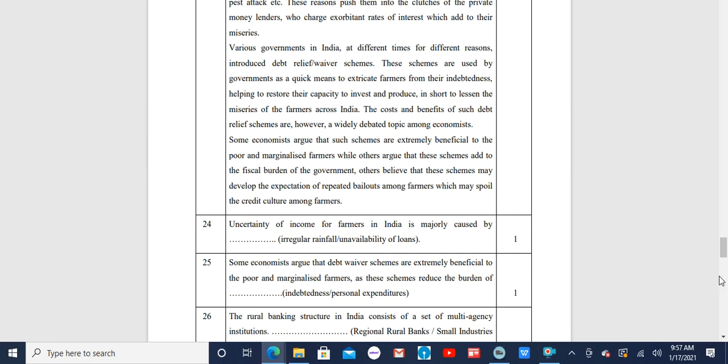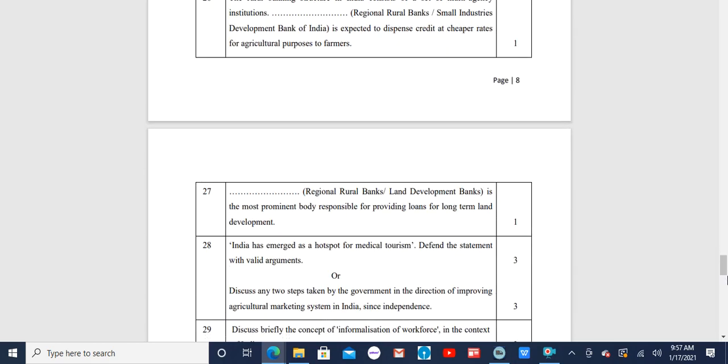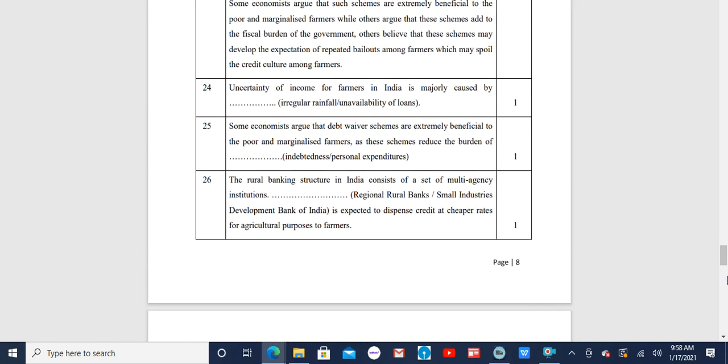Question 25 reads as follows. Some economists argue that debt waiver schemes, which means you forget about the loan given to the farmers, are extremely beneficial to the poor and marginalized farmers, as these schemes reduce the burden of A, indebtedness, B, personal expenditures. The correct option is A, the first one, indebtedness.